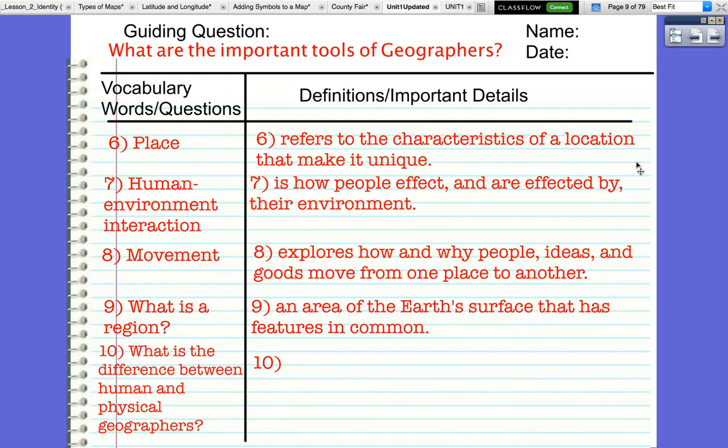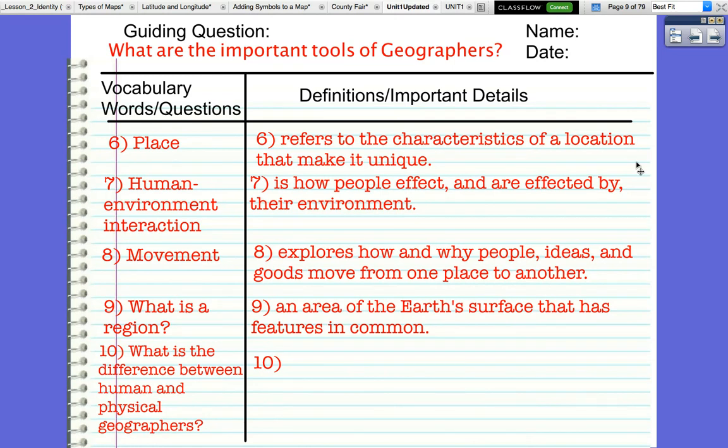Number 7 is human environmental interaction. This is how people affect and are affected by their environment. There's a lot of this happening in our world right now. So this looks like how people are affected by wildfires. This looks like climate change. This looks like pollution. This also looks like how we are affecting our environment. So we're building cities, or we built things into mountains like Mount Rushmore.